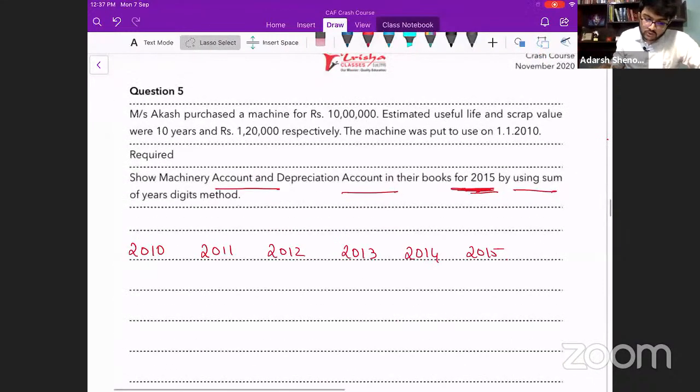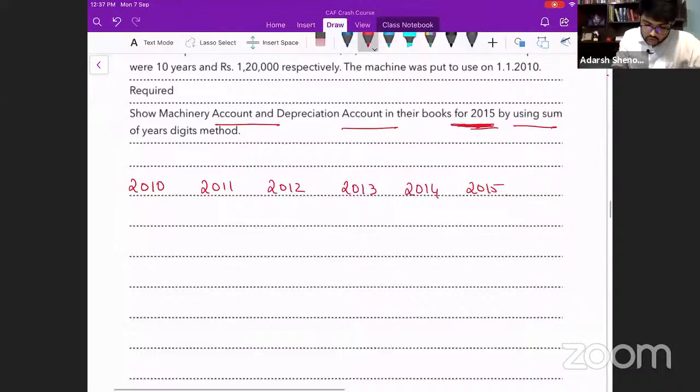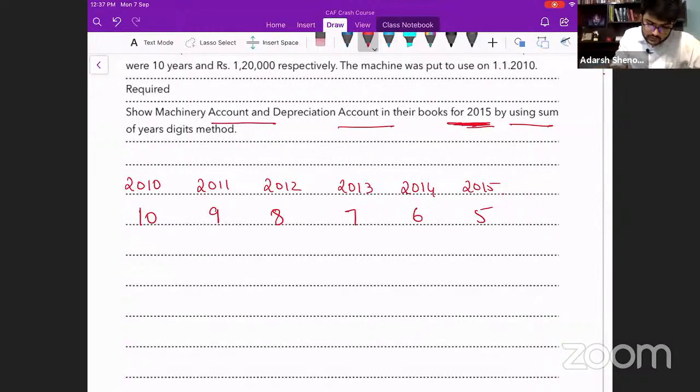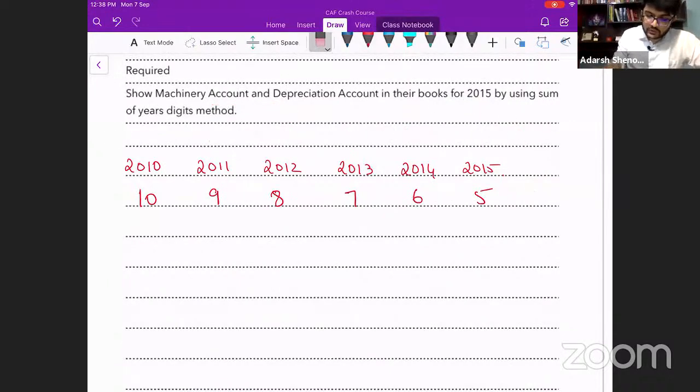Can you tell me what is the useful life of the asset? How much is the useful life of the asset? 10. So at the beginning of 2010, how many years is left? Remaining life? 10. 2011, 9, 8, 7, 6, 5. Have you followed this? 2014, 15, this is the sixth year basically. 1, 2, 3, 4, 5, 6, 7, 8, 9, 10. So if you had the other years, it would have been 4, 3, 2, 1. Like this, it would have been. Okay. Now tell me, what is the sum of years in this case?